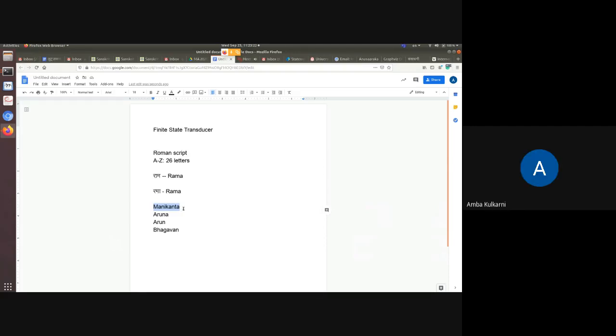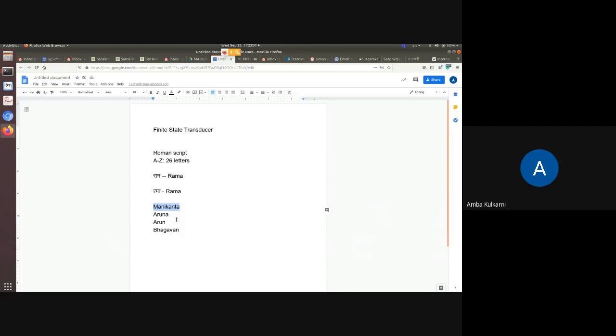These problems are there because in Sanskrit we have 52 letters, whereas Roman has only 26. So we try to combine these Rasva and Dirgha together, and for Mahaprana we use H, like in Bhagavan.